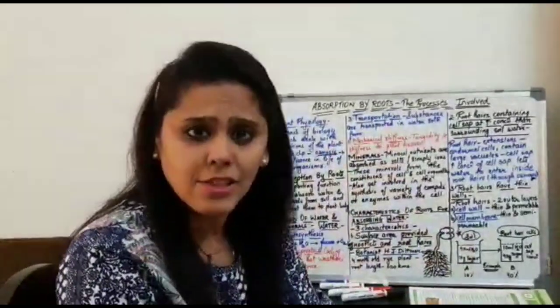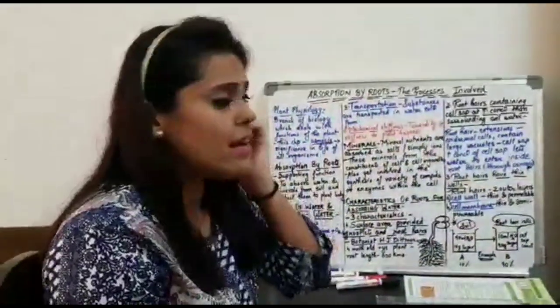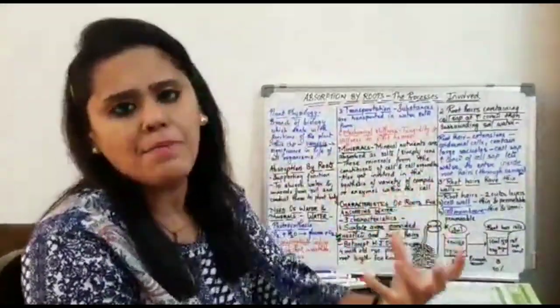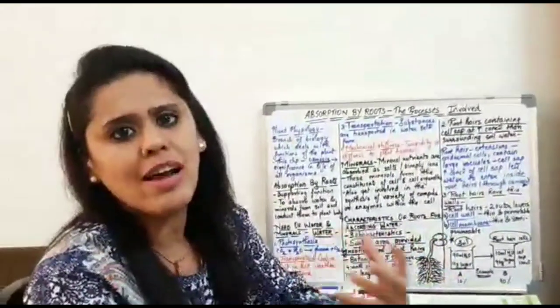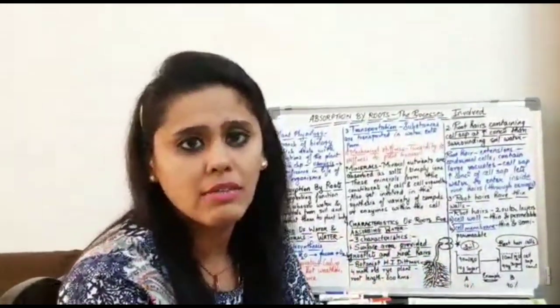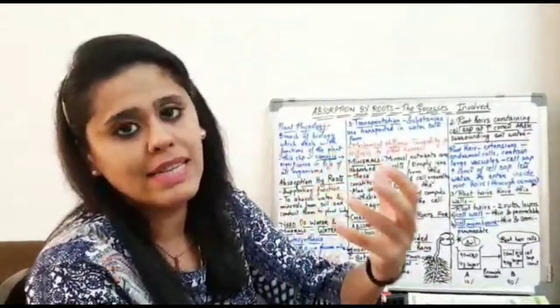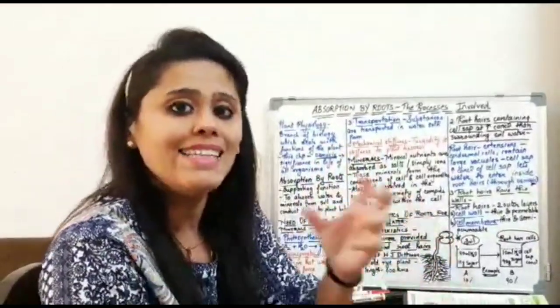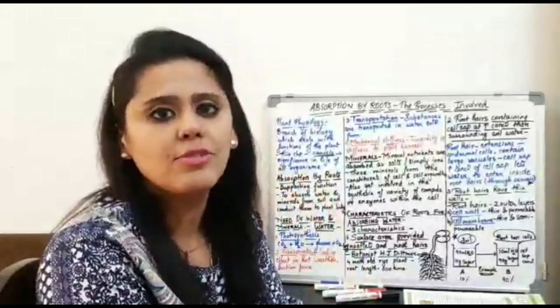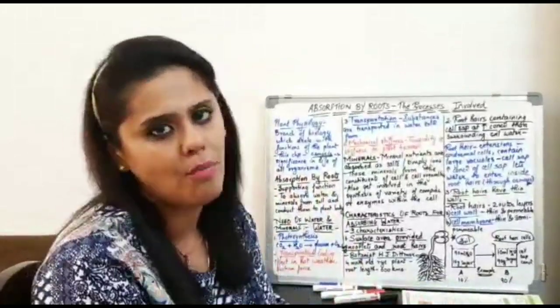Third reason, transportation. Now there are various substances which need to be transported in the plant body. Here when I talk about substances, I mean there are various minerals, and these minerals are always transported in the dissolved form.